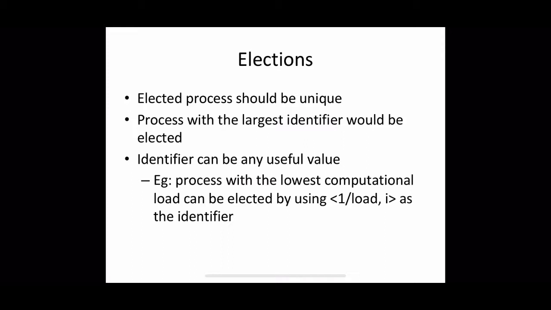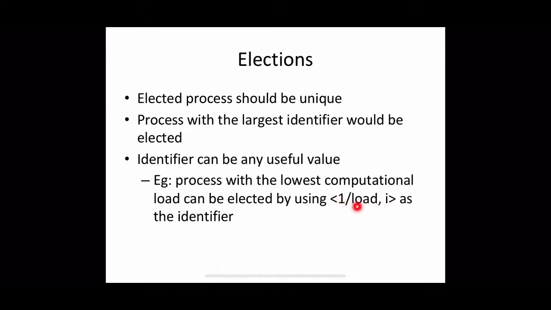In that case, we can use the pair <1/load, i> as the identifier for each process, where load is always greater than 0 and i is the process index. This i will be useful where two different processes have the same load. In that case, we can select the process with the largest process index i.